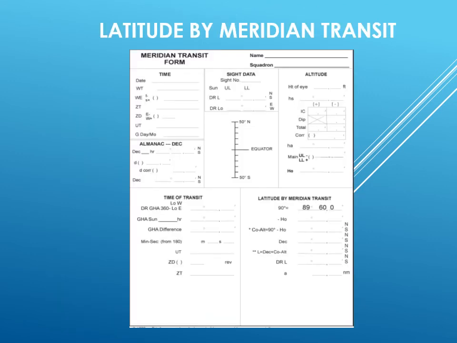Having gone through various cases, we can now formulate a step-by-step method of calculating our MER PASS fix. Shown on the slide is one such tabulated format, wherein on the left is the determination of time of transit and the declination from the almanac.